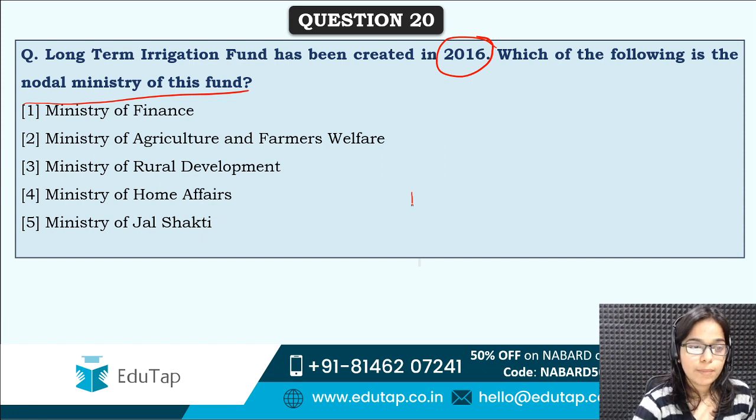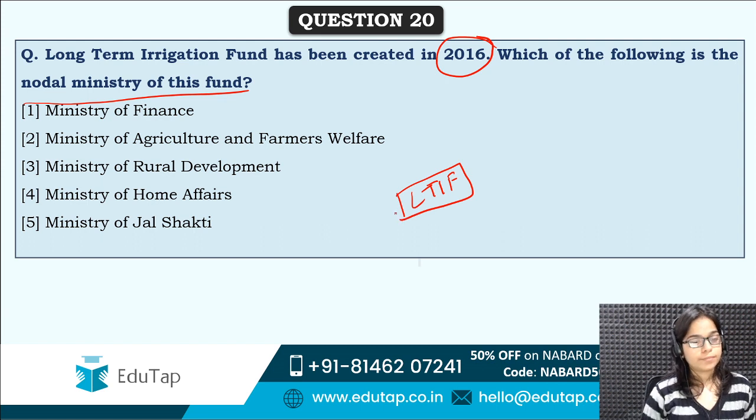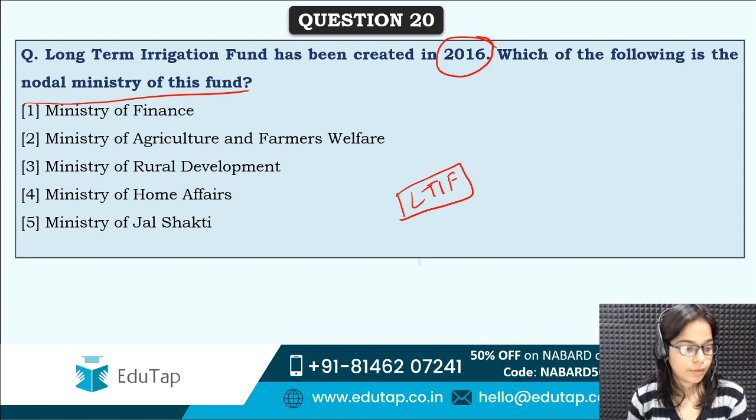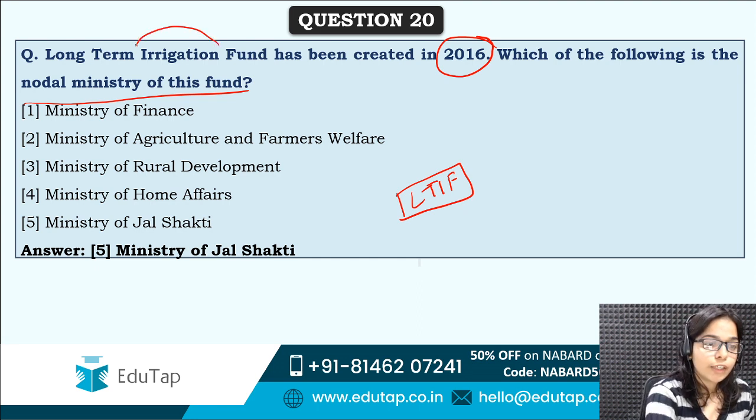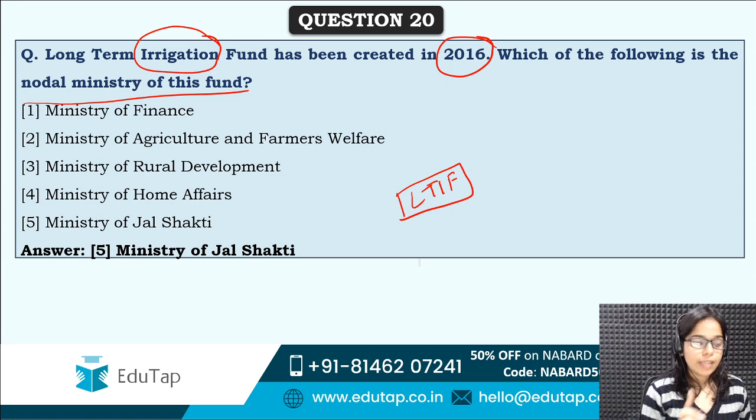Come on guys, tell me about the LTIF, which is long term irrigation fund. This fund is for the irrigation. Under which ministry? Correct answer is option 5th, that is Ministry of Jal Shakti. So you can relate that this fund is related to the irrigation. So irrigation comes under the Ministry of Jal Shakti. That's why that is the correct answer.